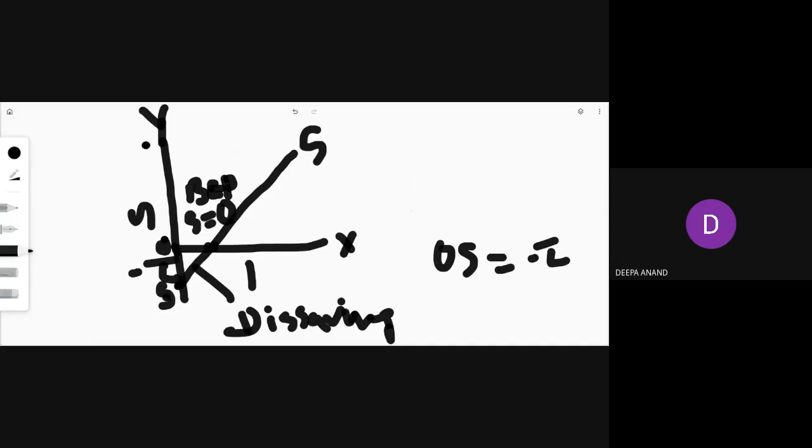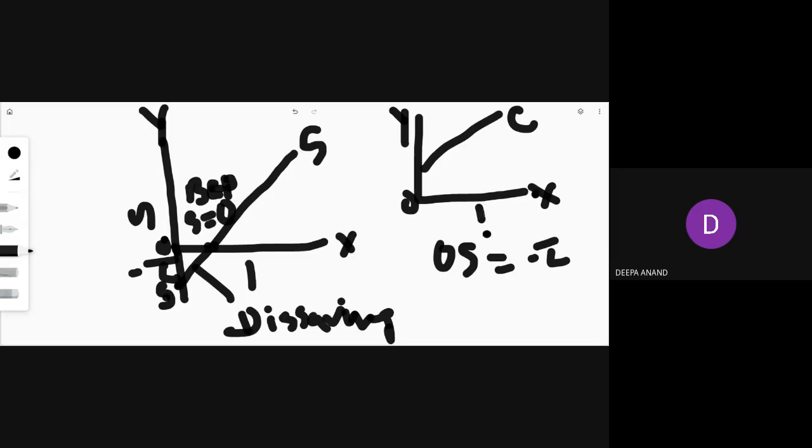So once again, as we are here, let's have a comparison of how the consumption curve will go. Consumption is like this, here y and here x. Consumption always starts from above zero, so the consumption curve will go like this. That's also an upward line, because as the income increases, consumption also increases.